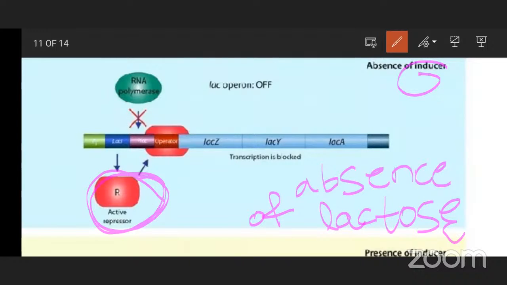Inducer is nothing but lactose. Lactose is not supplied to the E. coli bacterium. So that's why this repressor is active, which binds to the operator region, and this RNA polymerase enzyme does not bind to the promoter region. So that's why the total transcription process is blocked.